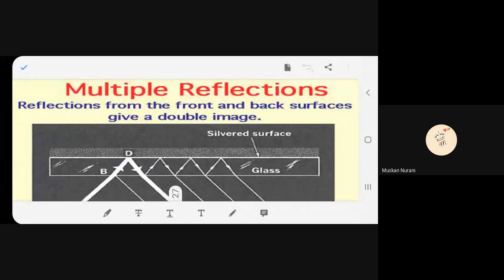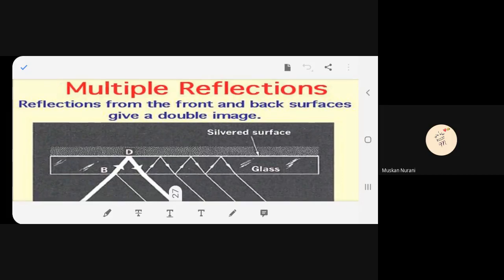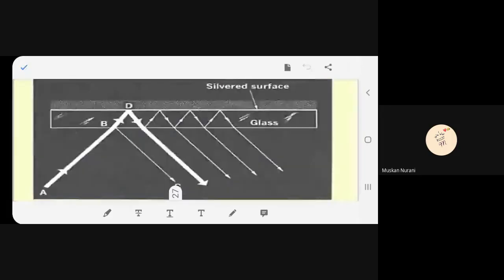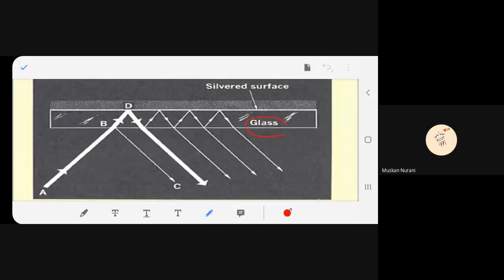Multiple reflection. Reflection from the front and back surface give a double image. Fine. Now see over here. This is a glass. When you paint it from behind, it becomes a mirror. You agree?